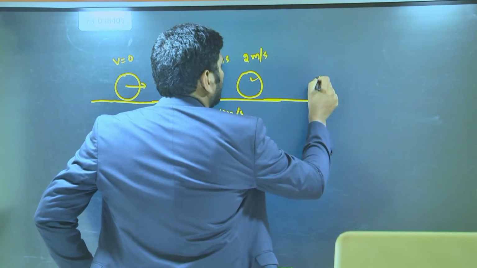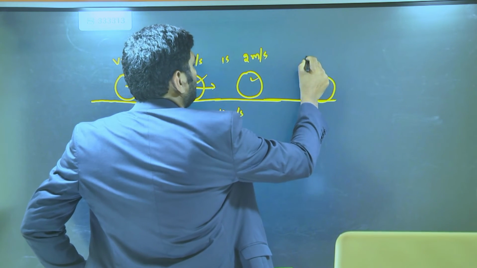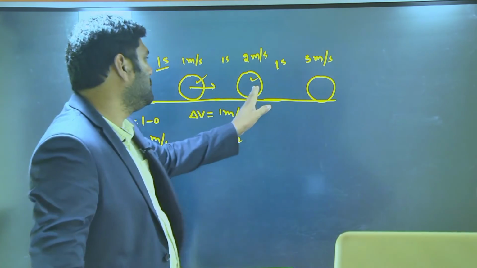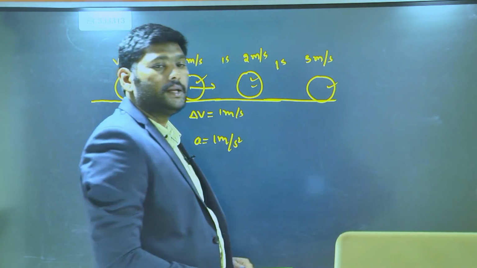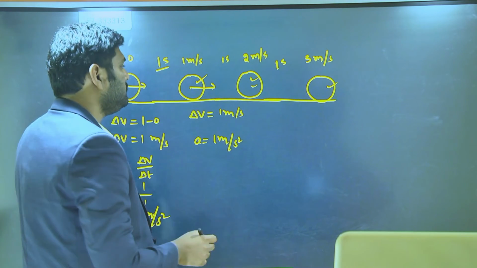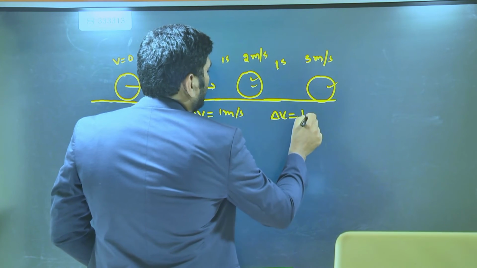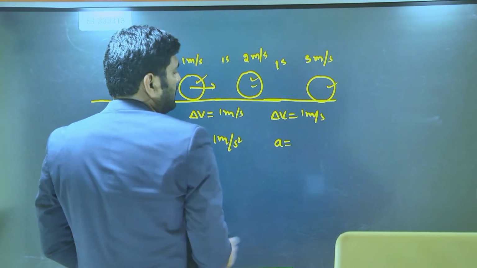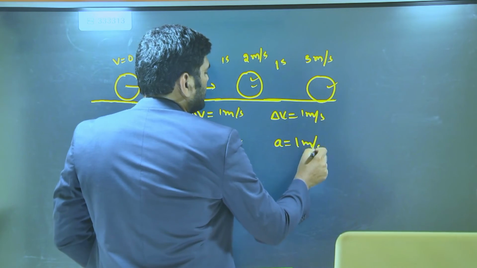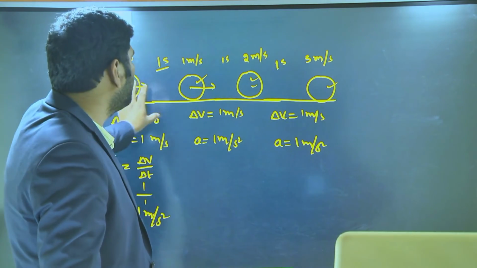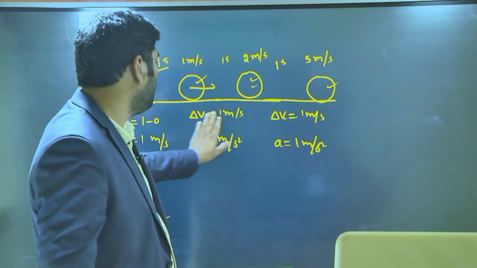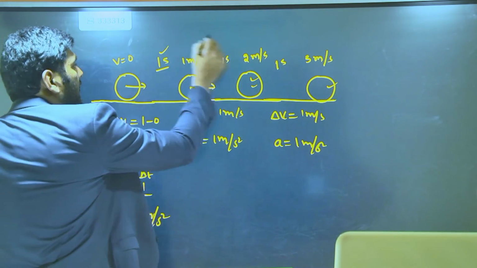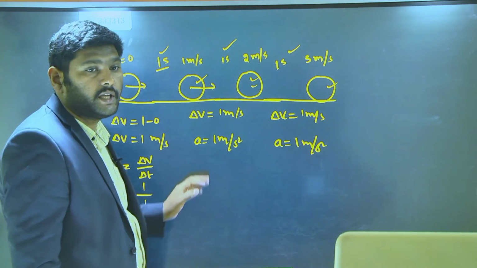Again, after another second, its velocity becomes 3 meter per second. It happened in 1 second. In this case and this case, what is the change in velocity? Change in velocity 1 meter per second. Again, what is the acceleration? 1 meter per second square. Look here, everywhere change in velocity is 1 meter per second. So this 1 meter per second happened in how much time every time? In 1 second. Am I right?